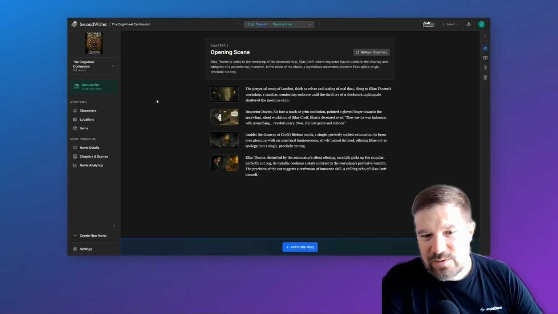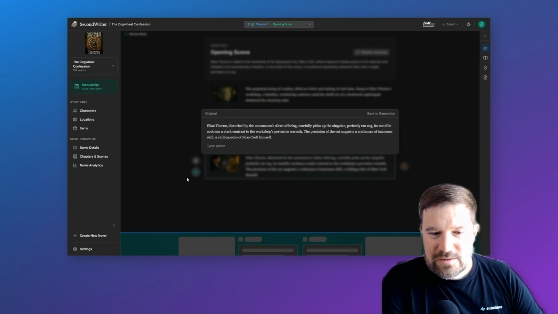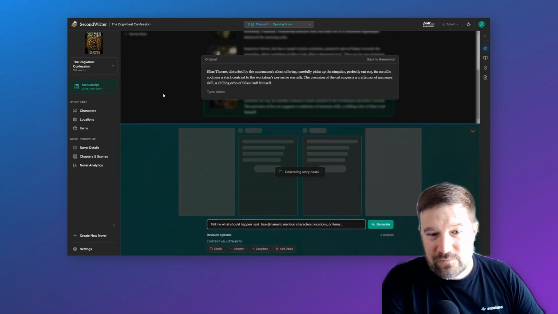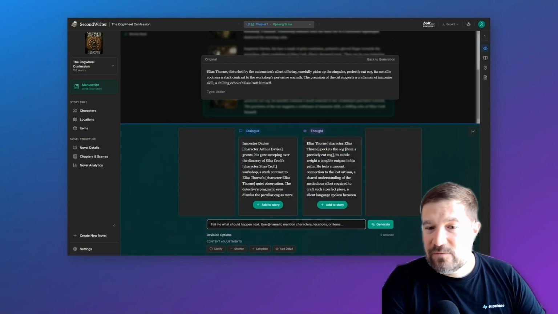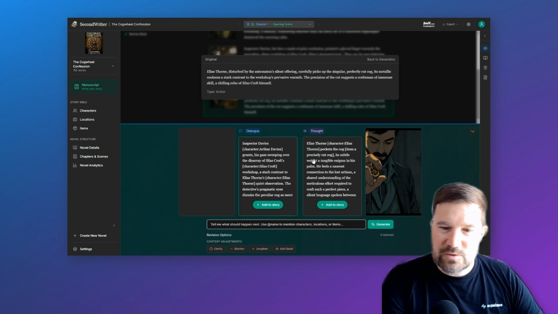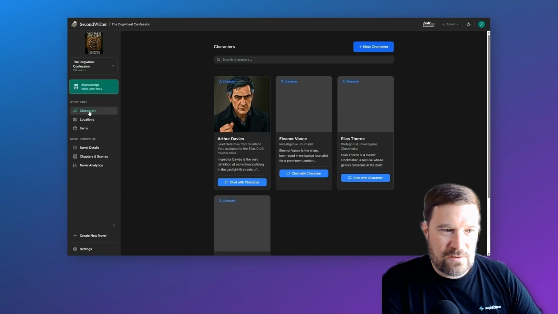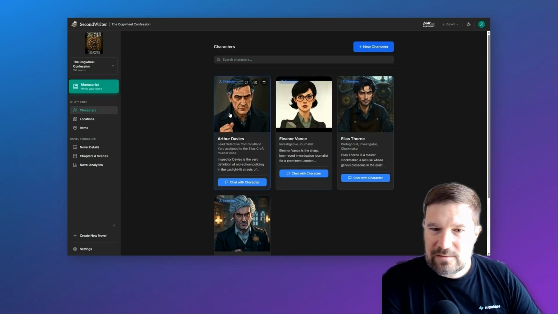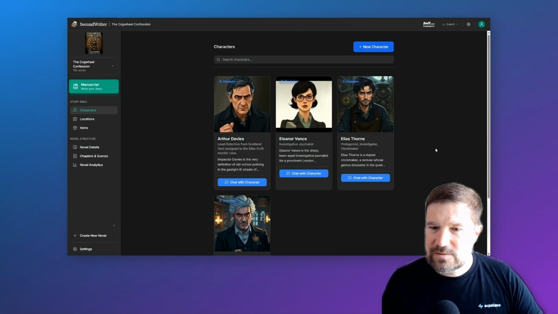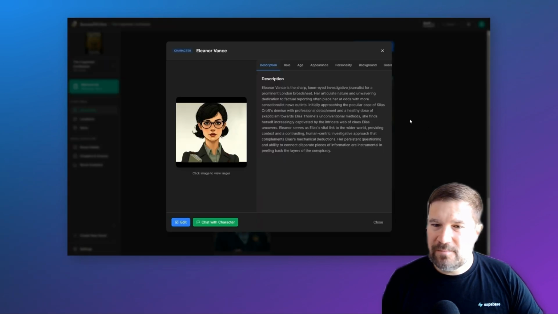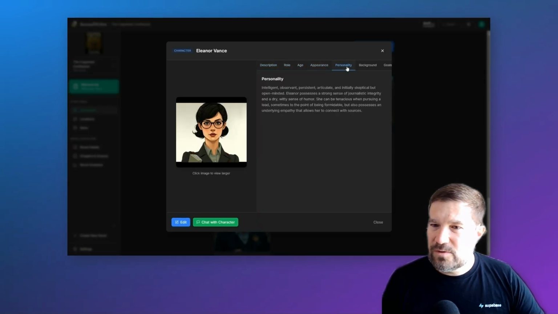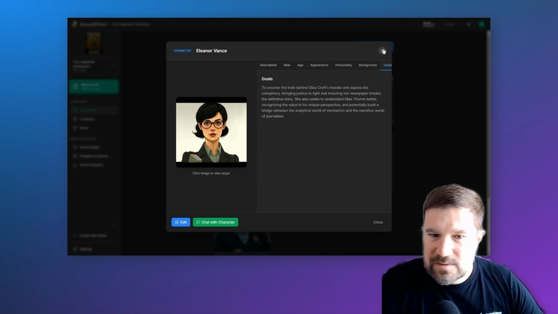In addition to adding story beats, you can also revise them. So if you click the revise button, this goes into a very similar interface for generating the revised versions of the story. Now, let's look at the characters in the story. It's generated these characters. You can see their backstory, personality, goals, appearance.